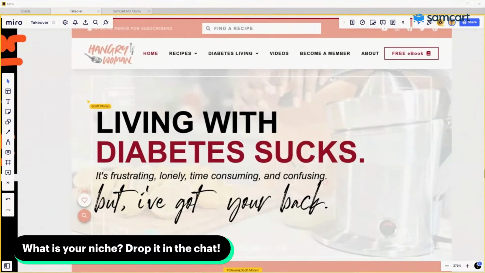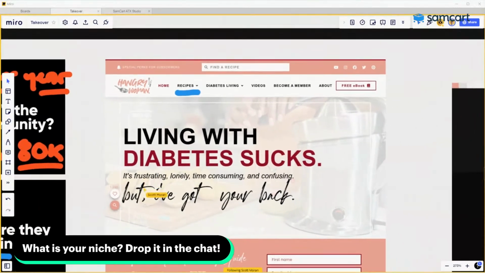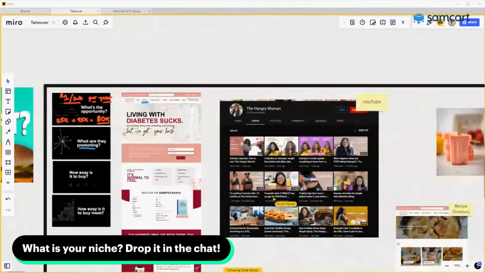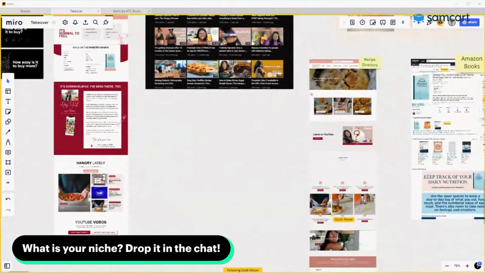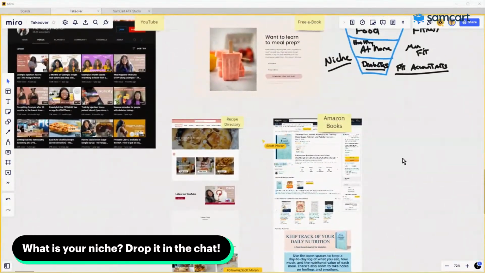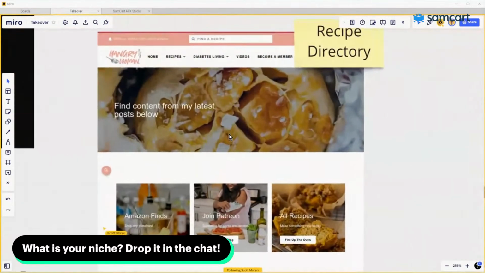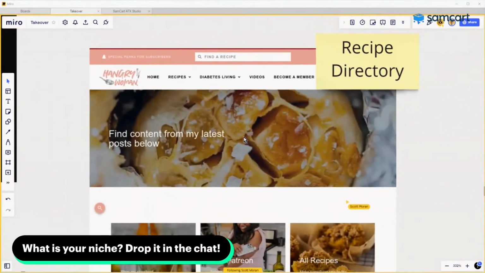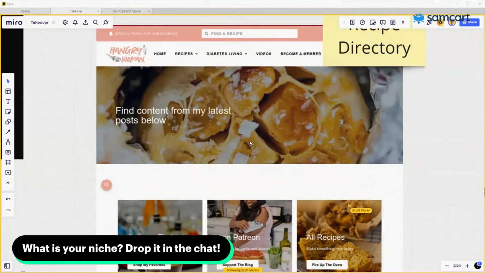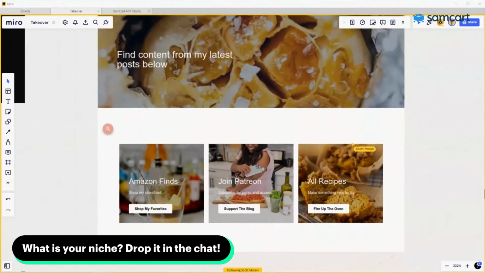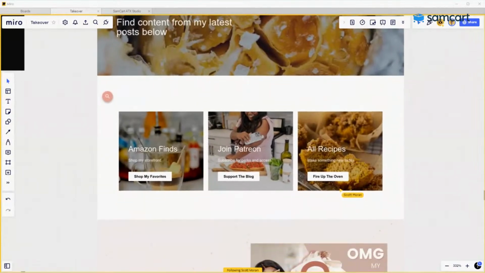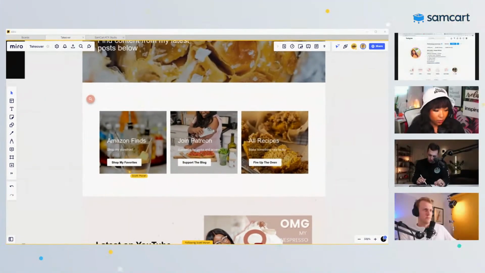Yeah, I like that the very next link next to the home button is recipes, because that's one of the biggest things that she does: recreating or hacking recipes so that you can enjoy the same kind of foods that you would in your day-to-day before being diagnosed with diabetes, but still have it in a way that isn't going to send your numbers crazy. So I think that's really cool that it's right there. And then she goes straight into diabetes living resources, like being able to calculate numbers that you have to track, things like that. Then videos, which we know is a big part of her content loop, if you will.